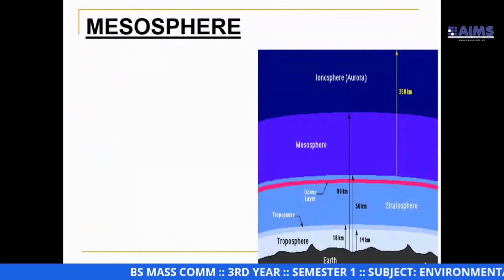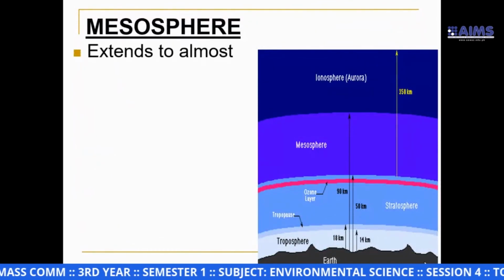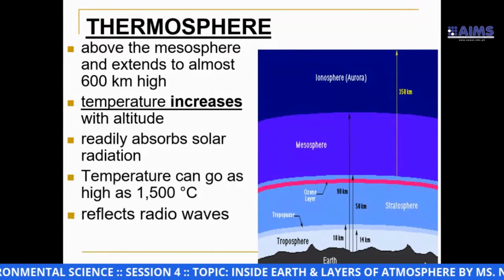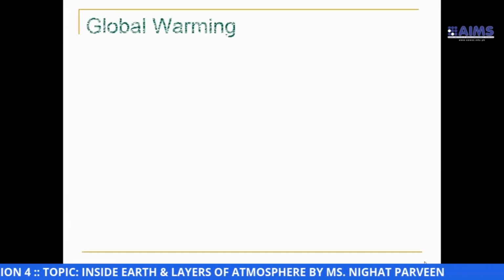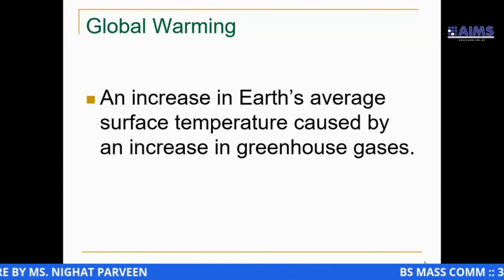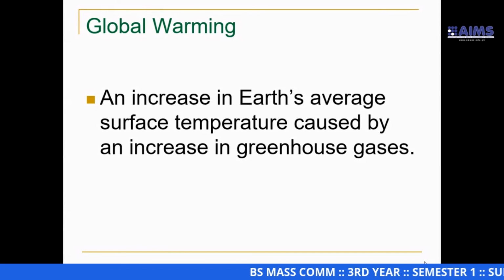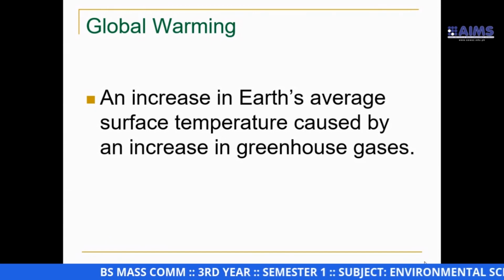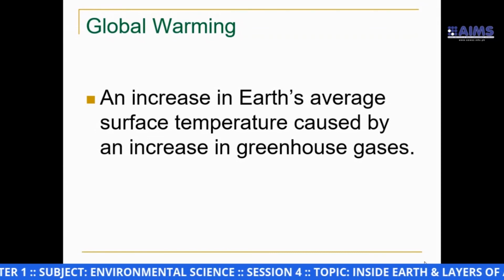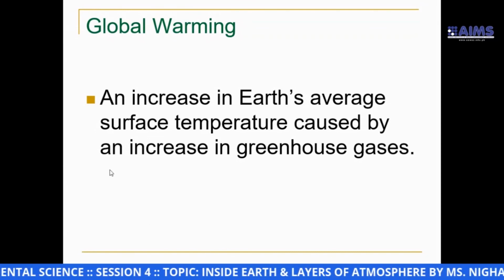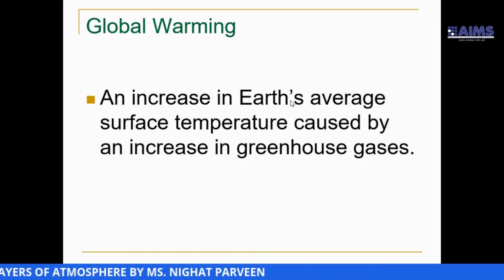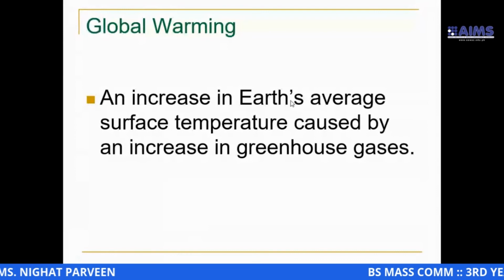Okay, and see, in the last, greenhouse gases. Greenhouse gases is a very easy phenomenon. Now you understood that greenhouse gases are actually the cause of global warming, and this global warming is just because of the greenhouse gases. In environmental science, if the definition comes in the exam, you will write that it is an increase in Earth's average surface temperature caused by increased greenhouse gases.